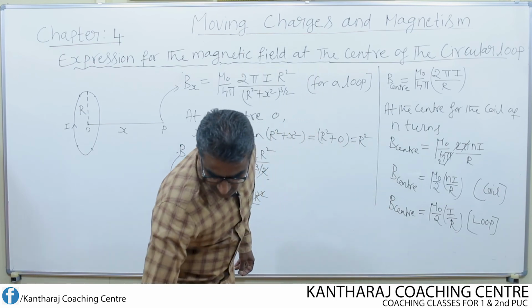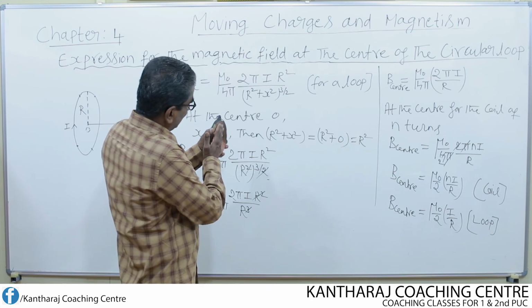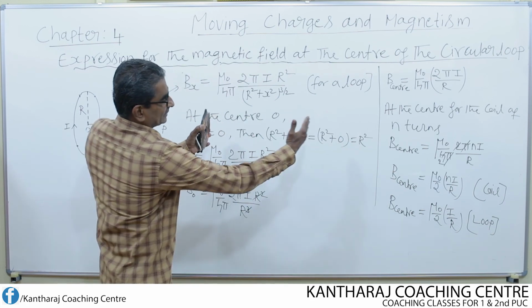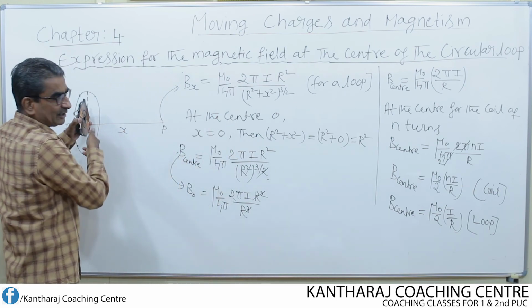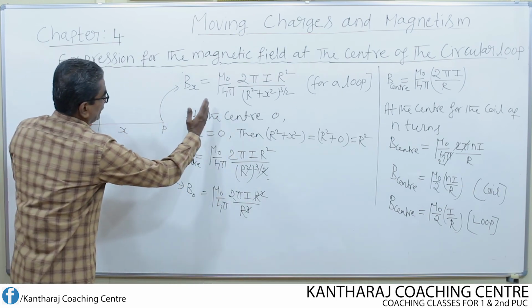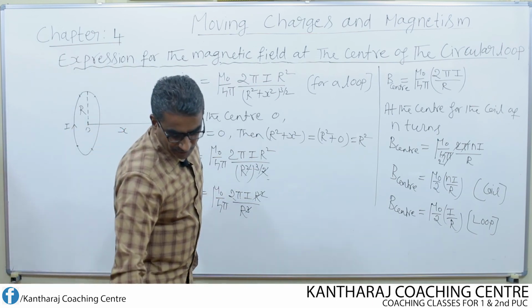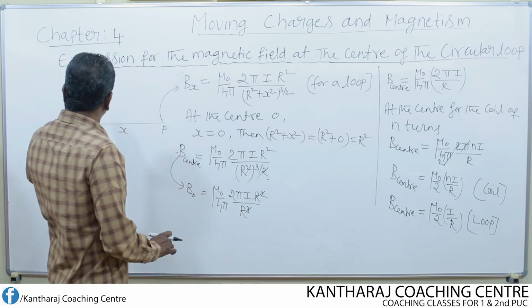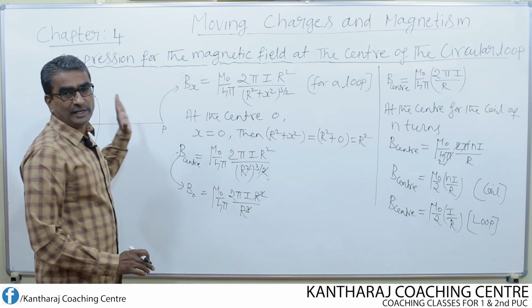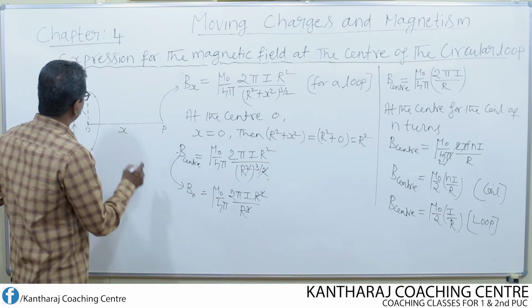And we have to understand one thing: as we move away from the coil, either towards right side or towards left side, suppose if this is the coil or the loop, what happens to the field? Overall, it means that if we move away from the center of the loop, the magnetic field goes on decreasing.